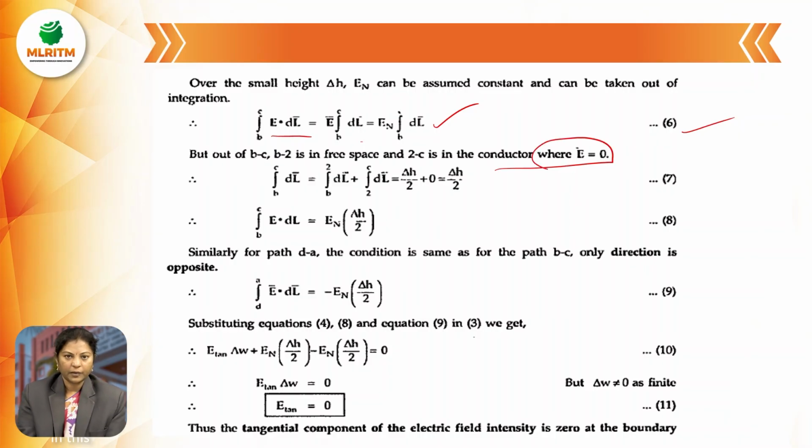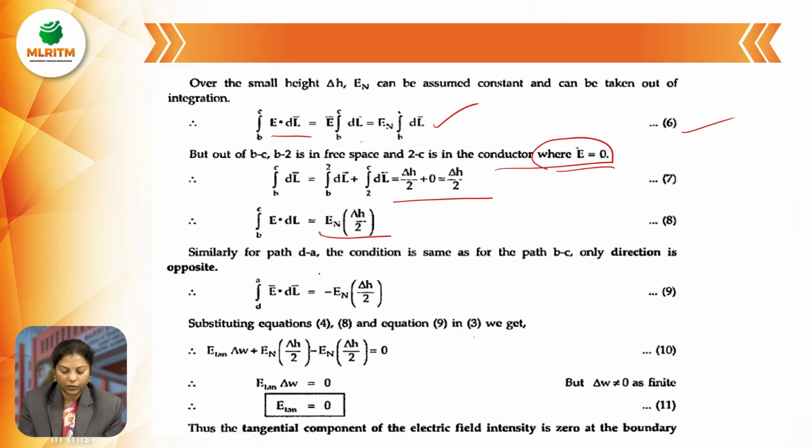So integral B to C dl is split into two parts, that is integral B to 2 dl plus integral 2 to C dl, which equals delta H by 2. And one component is 0, that is the 2 to C component, because it is within the conductor where electric field intensity is 0. So integral B to C dl equals delta H by 2. By substituting it in B to C, we will get E normal into delta H by 2.